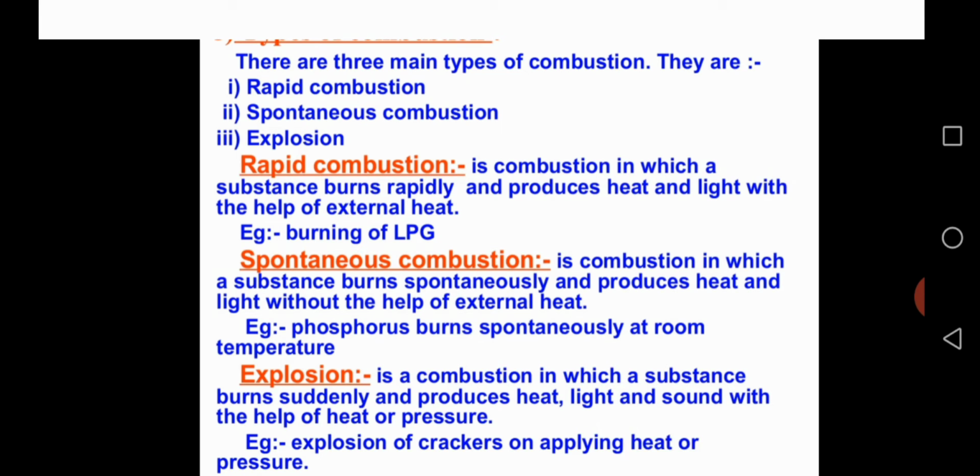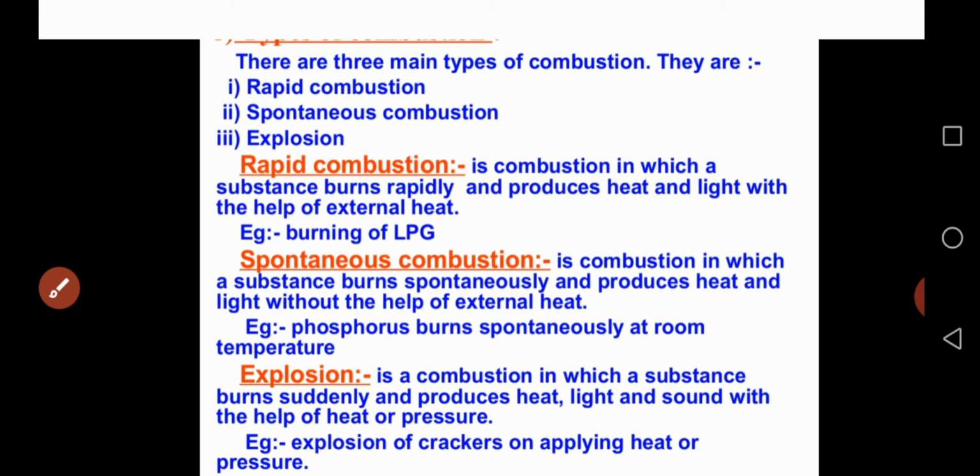Similarly, the second very important type of combustion is spontaneous combustion. The name indicates it: spontaneous is nothing but continuous. So spontaneous combustion is a combustion in which the substance burns spontaneously and produces heat and light without the help of external heat.